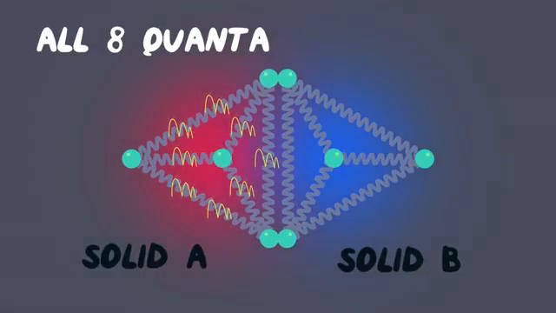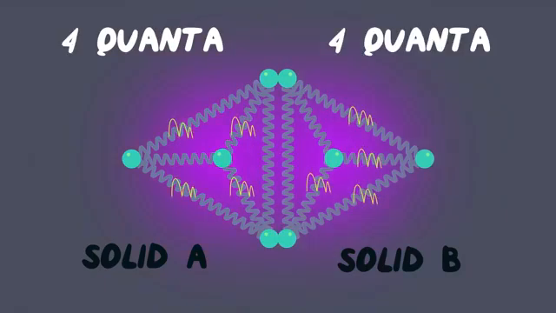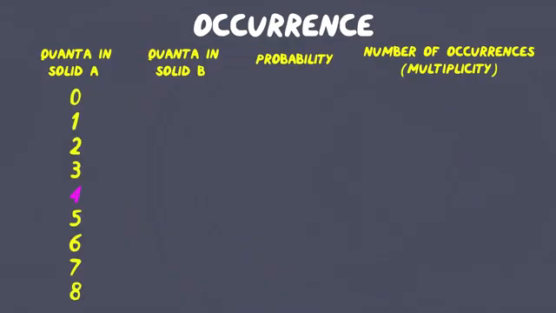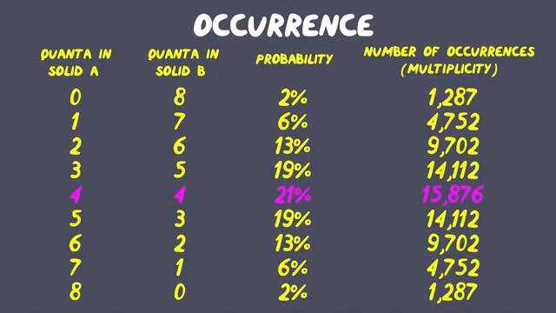Of course, there are other ways our 8 quanta of energy can be arranged. For example, all of the energy could be in solid A and none in B, or half in A and half in B. If we assume that each microstate is equally likely, we can see that some of the energy configurations have a higher probability of occurring than others. That's due to their greater number of microstates.